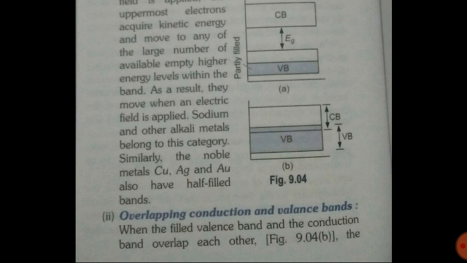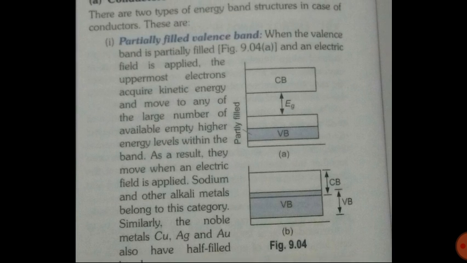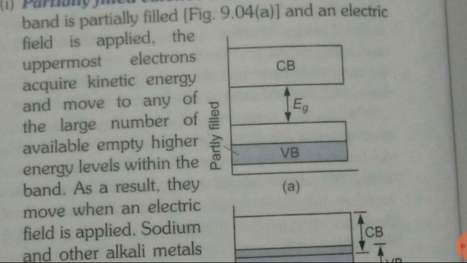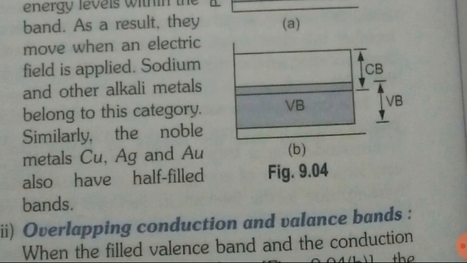Similarly, the noble metals Cu, Ag and Au also have half filled bands. Copper, gold and silver have half filled bands. So here you can see a partially filled valence band. When electrons are given sufficient energy, they can easily jump to the conduction band.